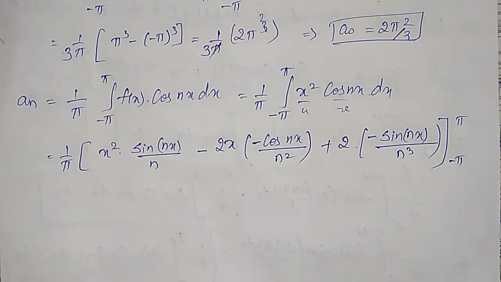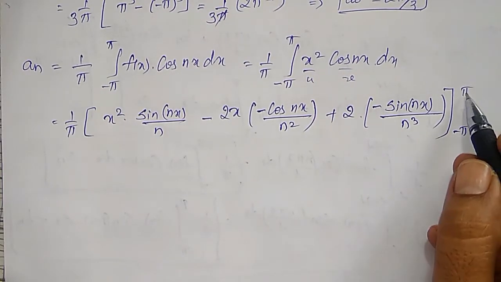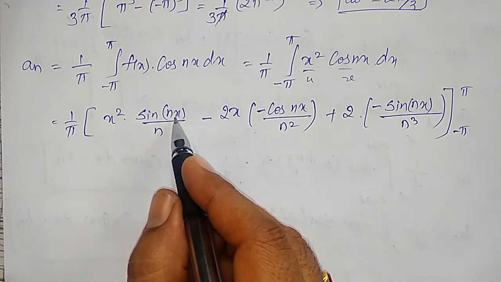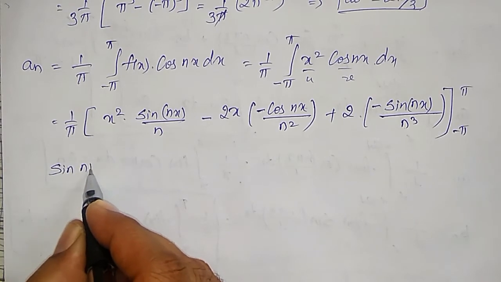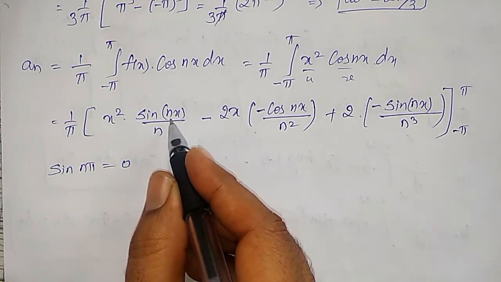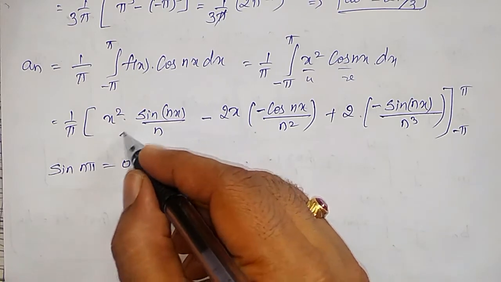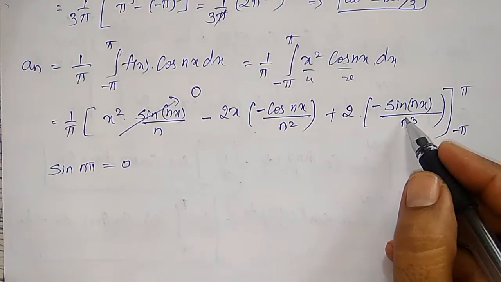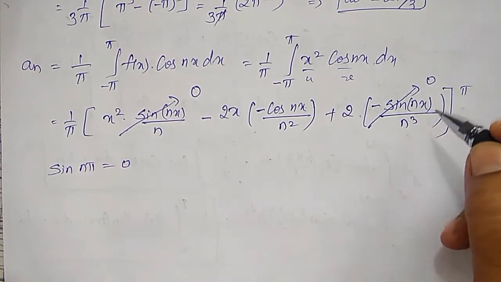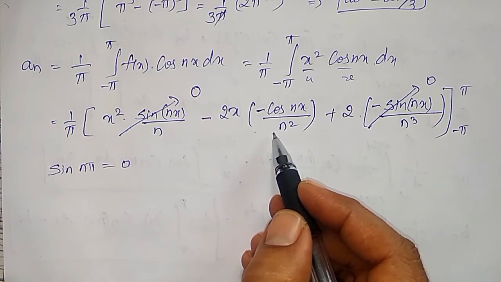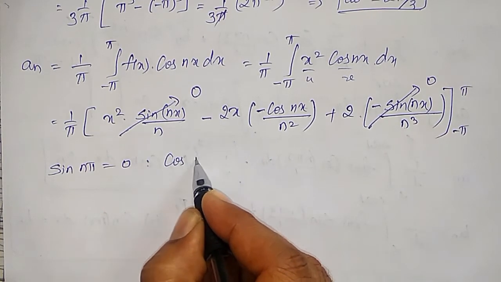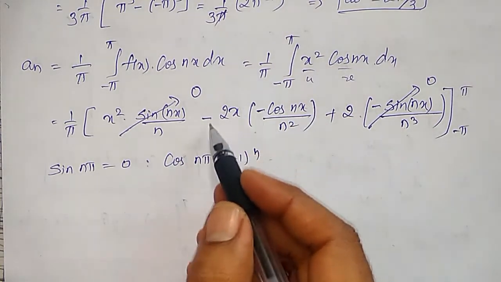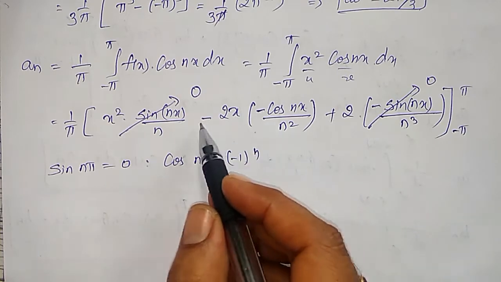Whenever I am using the values for upper limit and lower limit for the sine term, sin nπ is always 0. Sin nπ is equal to 0. Therefore, for both upper limit and lower limit, the sine containing term will become 0. Need not substitute the upper limit and lower limit here. Like that, this term also will become 0. Only for this term I am going to substitute, and I am going to use cos nπ = (−1)^n. Substitute both upper limit and lower limit for the second term, and this will become minus of minus plus.